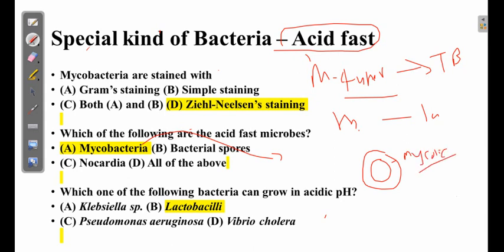And because it contains a very thick layer of mycolic acid, the drugs which generally act on gram positive bacteria are not applicable on Mycobacterium tuberculosis, right? So if you remember the key part of a gram negative bacteria, as we discussed, the key characteristic was the outer layer. It was a well developed outer layer, which contained lipopolysaccharide, then lipoprotein, and like that.